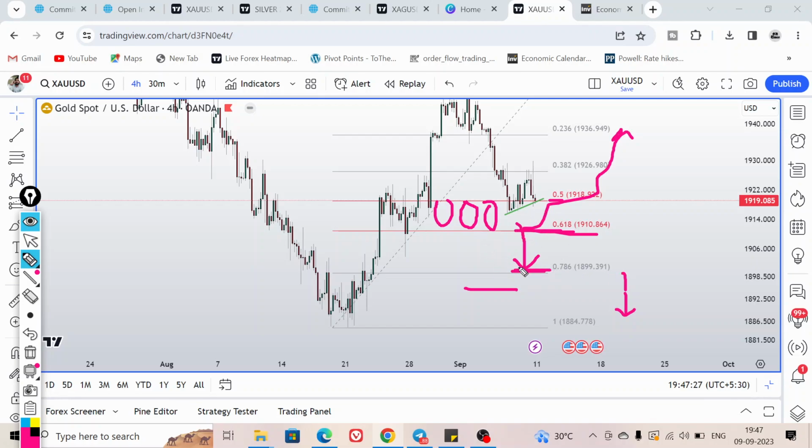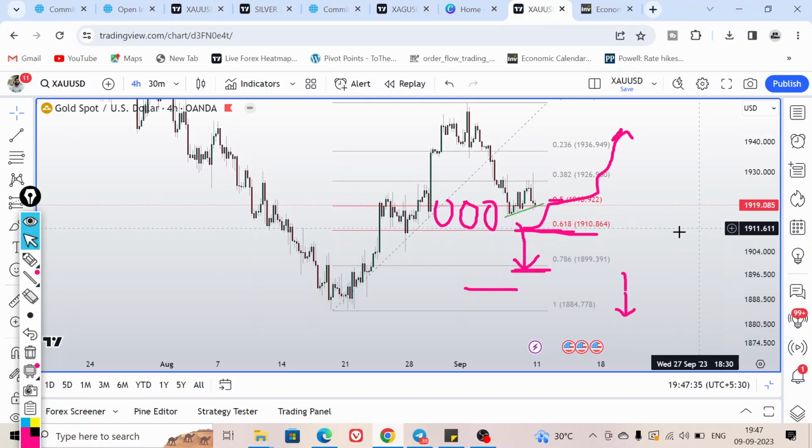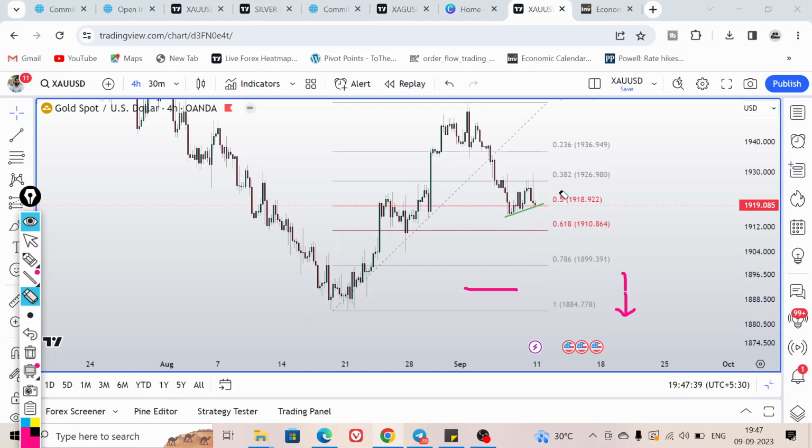These are the scenarios and levels that we have to look for on an intraday basis, and we adapt accordingly to live market sentiment. The smart money player is in favor of the bulls, but on price action our major resistance is 1925. Price has tested the level of 1925 every time and got rejected.